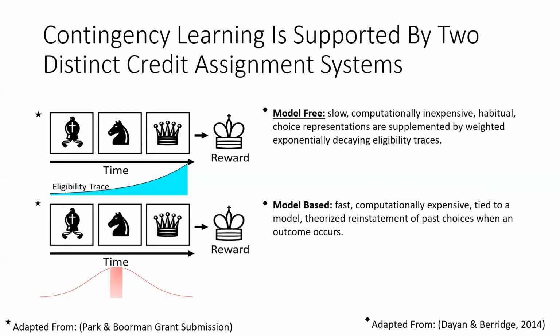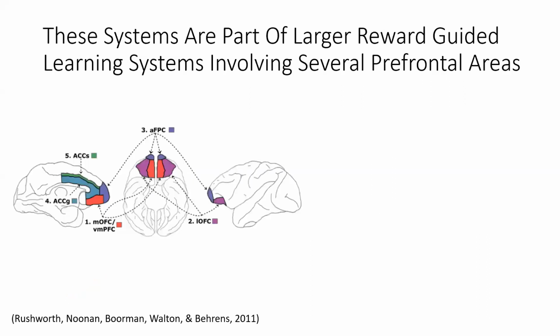The other system is a model-based one, which is fast to acquire, computationally expensive, tied to a model, and is theorized to involve a causal reinstatement of past choices when an outcome occurs. Let's say here you understand the rules of chess, which is your model, and while moving your queen led to checkmate, it was ultimately moving your horse that was the critical move. The model-based system would reactivate the horse representation to associate it to the outcome, and then the surrounding moves would also be assigned a bit of credit with more of a bell curve shape.